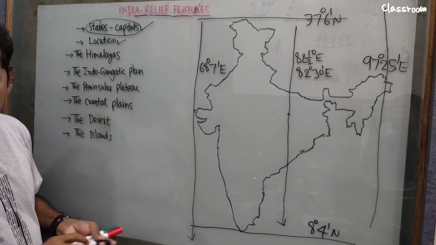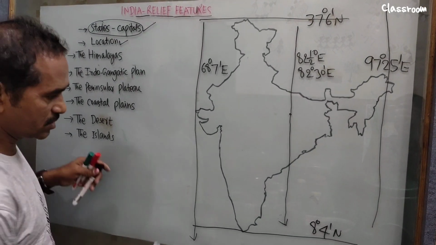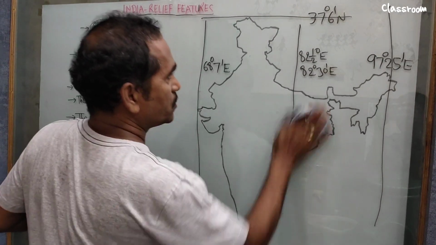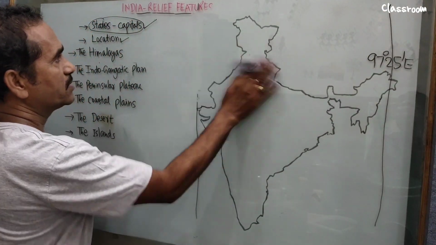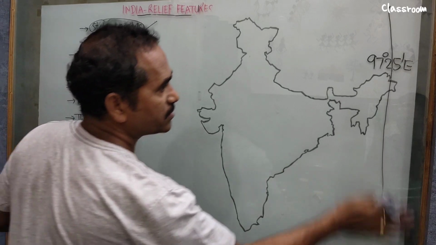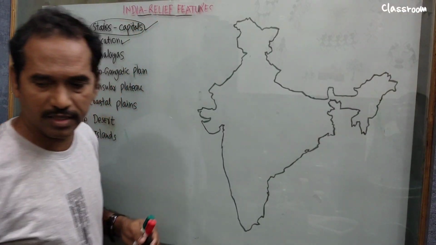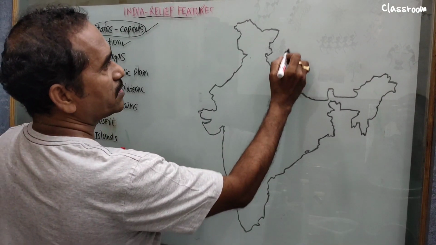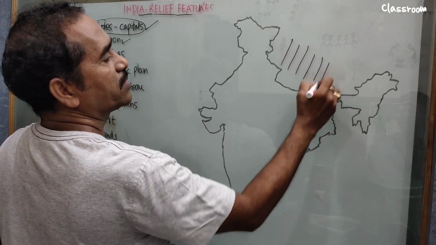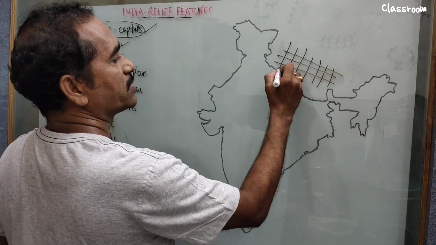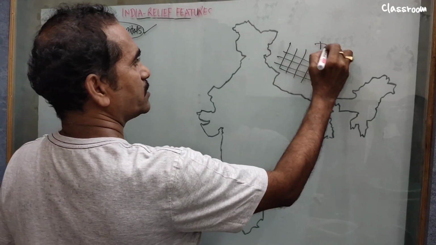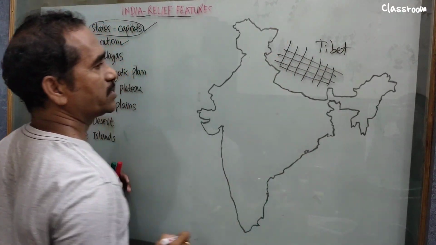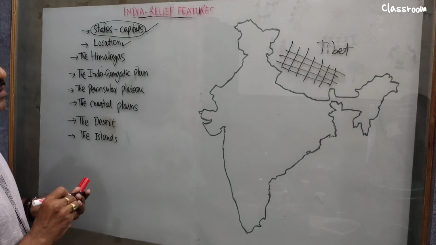They may ask you the Tibetan Plateau. So the Tibetan Plateau they ask you. So map pointing is very important. If you command map pointing, it helps you more to understand the concept. Next, the Tibetan Plateau. See, this area is the Tibetan Plateau. They ask you in the examination, right? Tibetan Plateau. Now, then what are the neighboring countries?